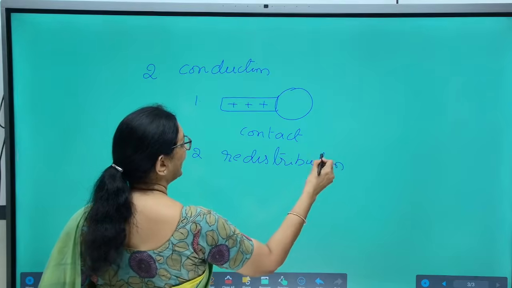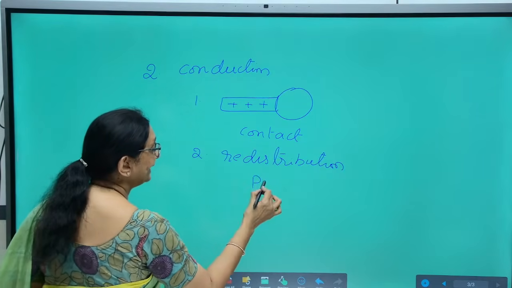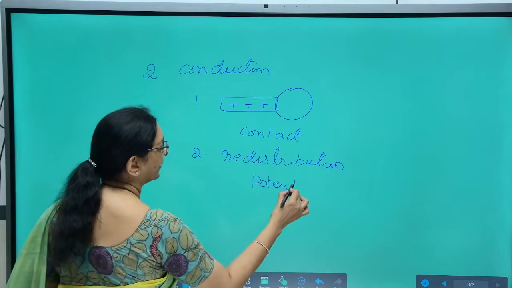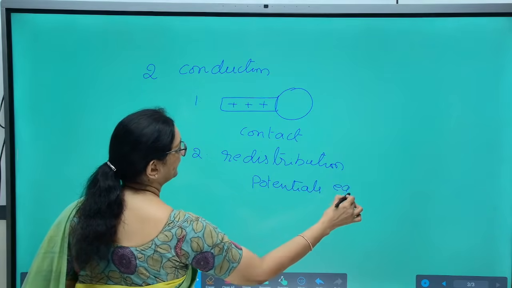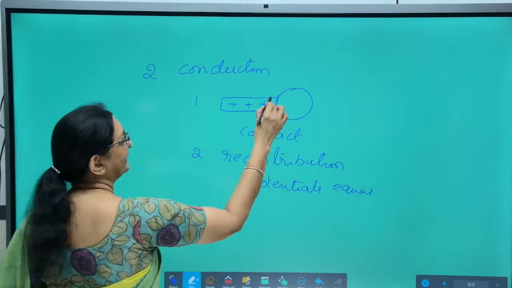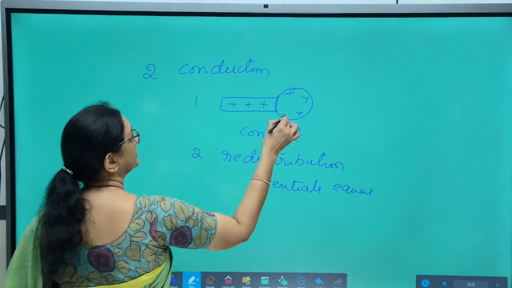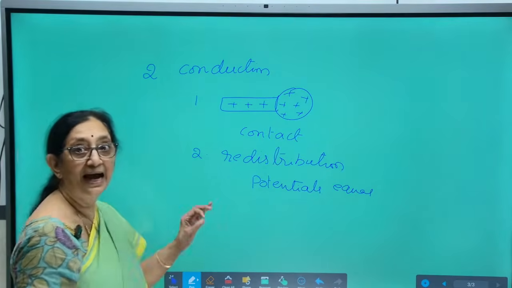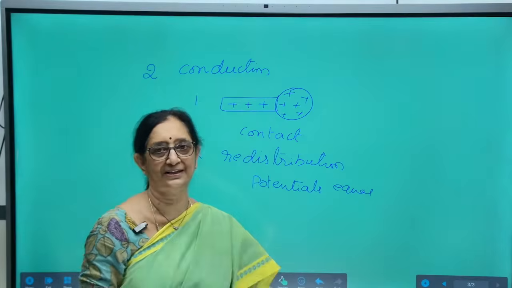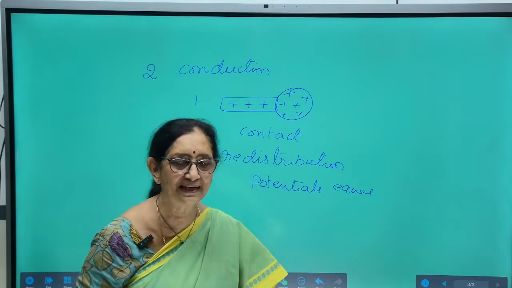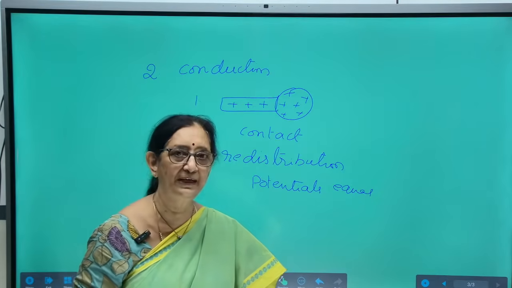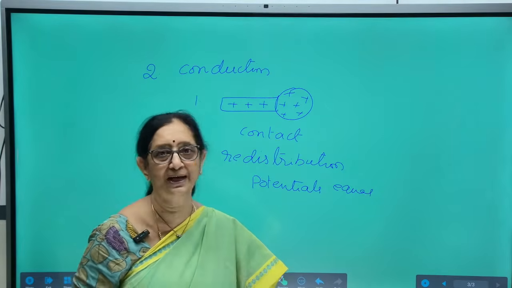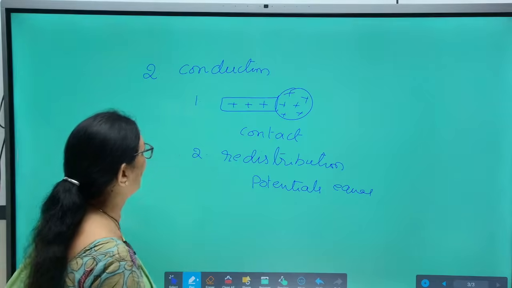Redistribution of charge takes place till their potentials are equal. This is the important word here. So, charge redistributes, and this body also acquires similar charge until their potentials are equal. Their charges are of the same nature, but magnitudes need not be equal; conditionally, their potentials must be equal.